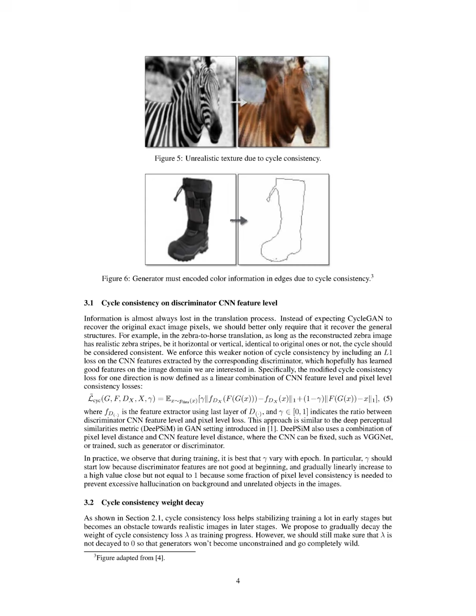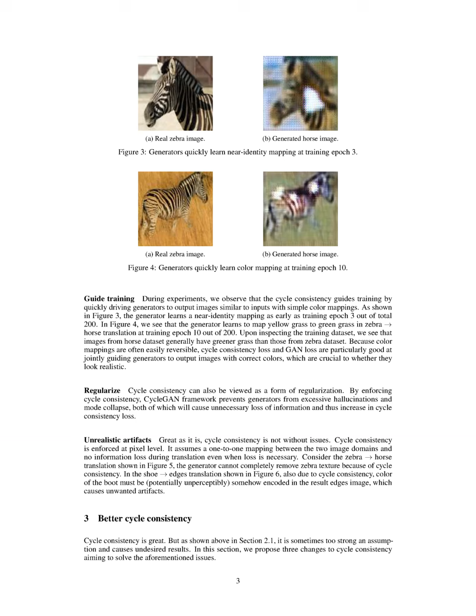A specific example demonstrating the effect of the modified cycle consistency loss on the output of the generators can be seen in the zebra-to-horse translation. Initially, the generator learns a near-identity mapping, where it maps yellow grass in the zebra images to green grass in the horse images by training epoch 10.